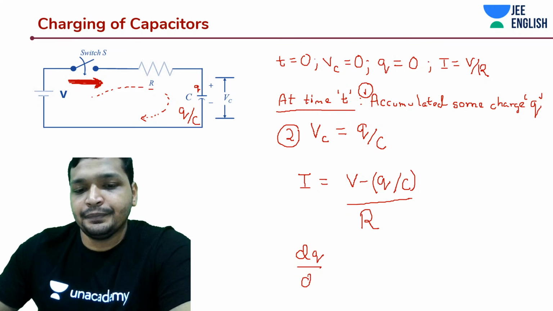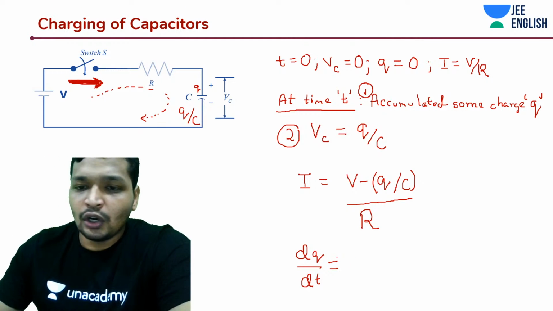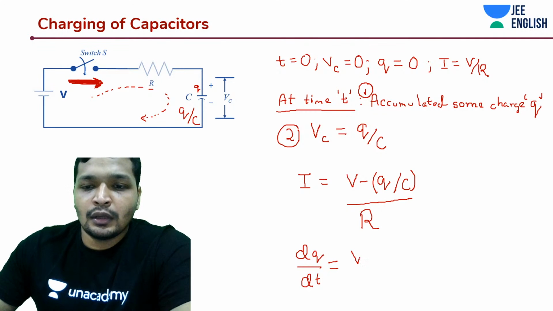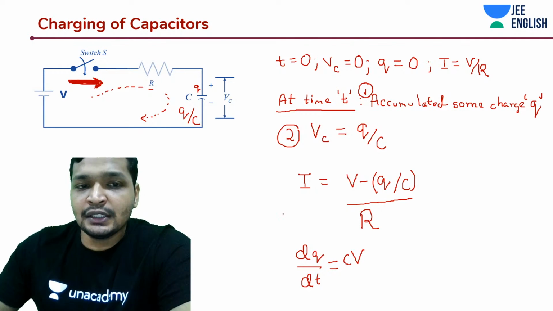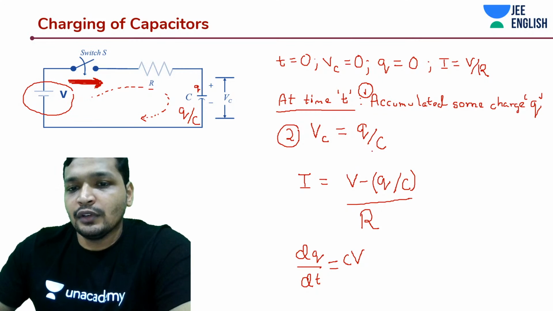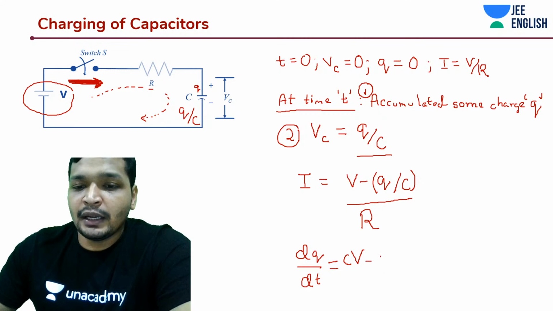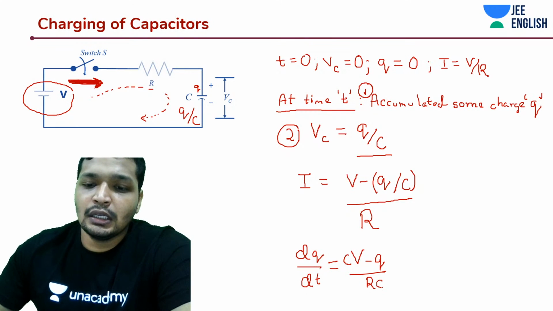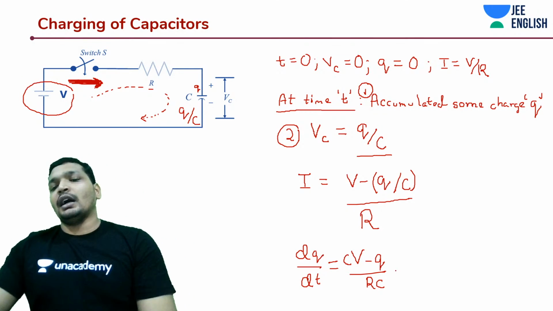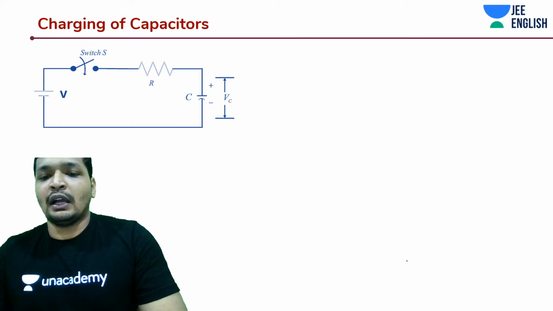Can we? Yes, we can. And it is a function of the change in charges on the capacitor. That being said, this is CV, where V is the entire potential, guys, not on the capacitor. We know the capacitor voltage is Q by C. Now this is going to be CV minus Q by RC. Now you are going to integrate it. Let's see what happens after we integrate.